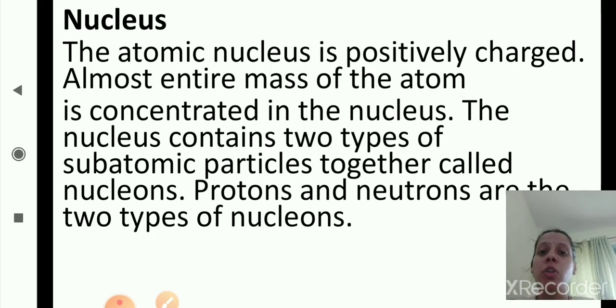We have studied about the nucleus. The atomic nucleus is positively charged. Almost the entire mass of the atom is concentrated in the nucleus. The nucleus contains two types of subatomic particles, together called nucleons. Protons and neutrons are the two types of nucleons.